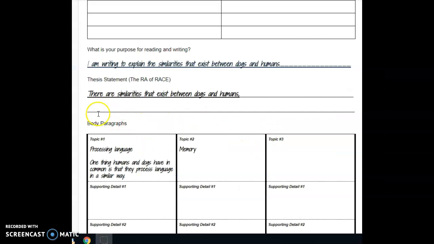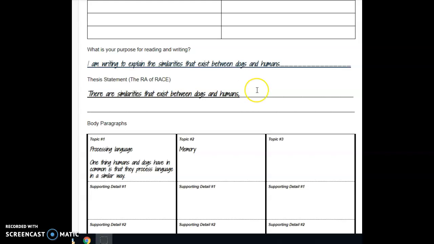Now you want to go back to what you've already written on your planning sheet. And you're probably going to use your eraser here, so hopefully you used a pencil. If not, then you can use the extra space underneath. But right now, we have just this simple sentence, there are similarities that exist between dogs and humans. And that would be okay, but it's not quite enough because it doesn't tell us who wrote it or where we got our information from. And it also doesn't give enough information. It's enough, but not quite enough.